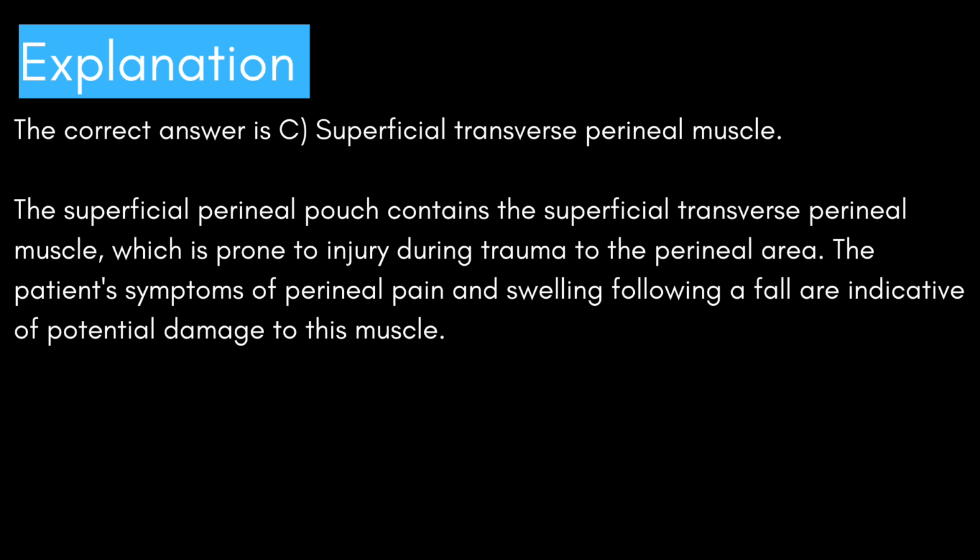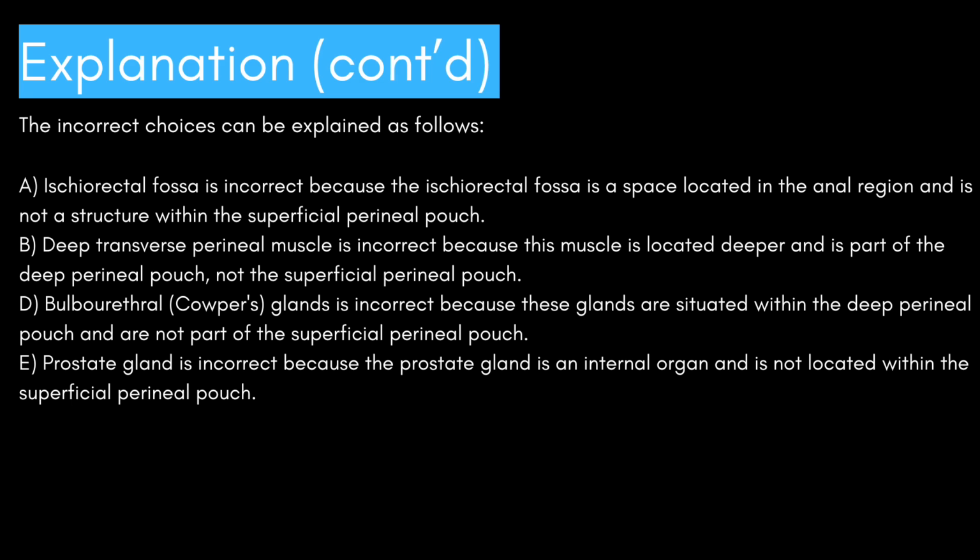All right, let's go ahead and see why the other answer choices are incorrect. The incorrect choices can be explained as follows. A, ischiorectal fossa, is incorrect because the ischiorectal fossa is a space located in the anal region and is not a structure within the superficial perineal pouch. B, deep transverse perineal muscle, is incorrect because this muscle is located deeper and is part of the deep perineal pouch, not the superficial perineal pouch.